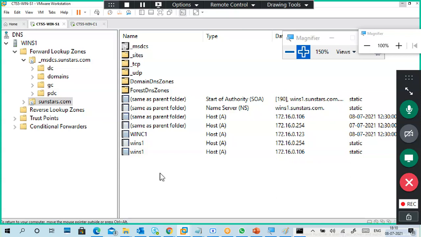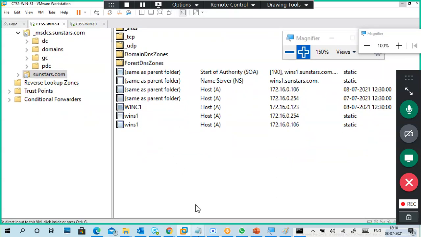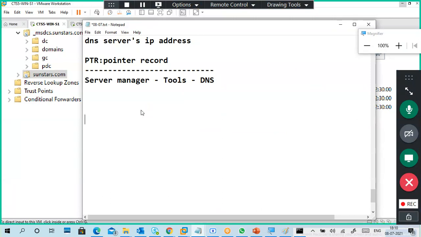Okay guys, one more point I want to tell. In zones, the types are primary, secondary, stub, and Active Directory integrated.